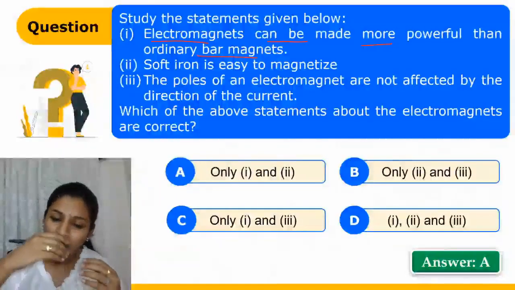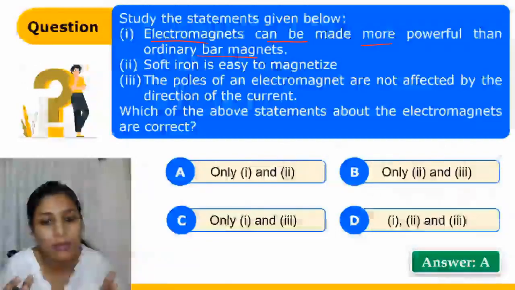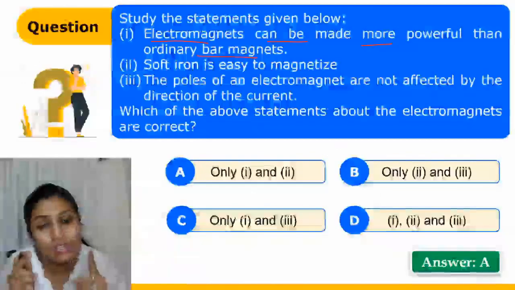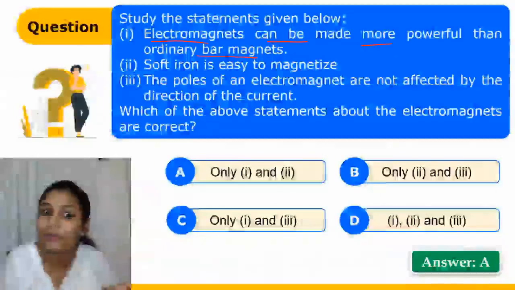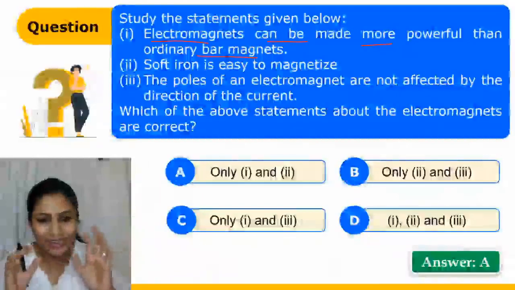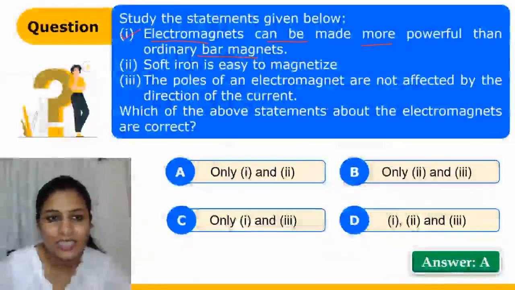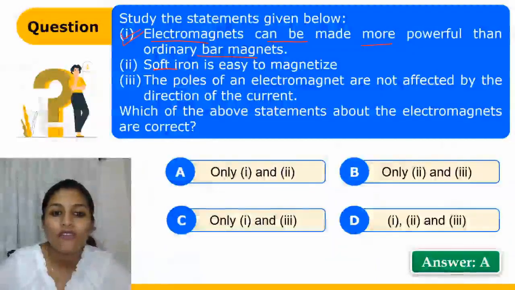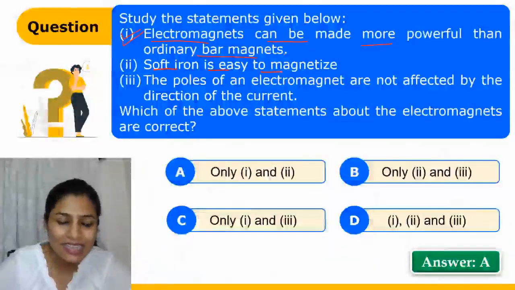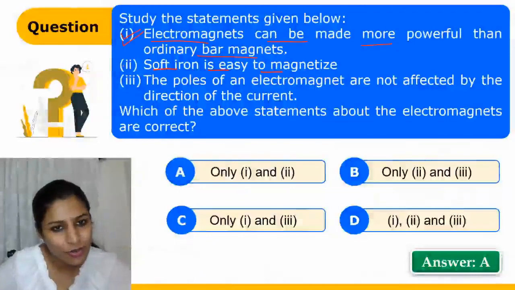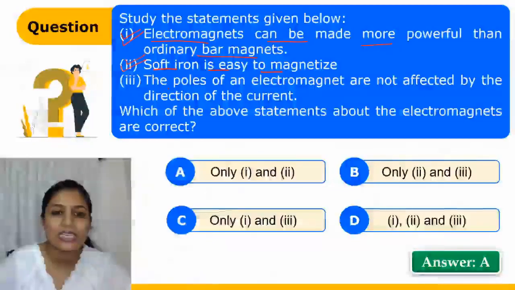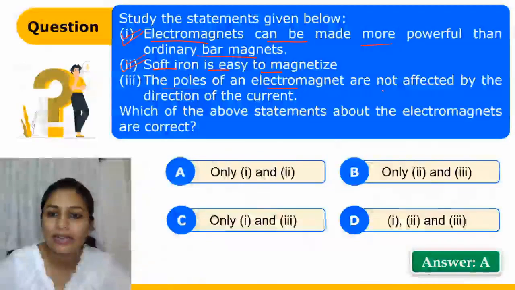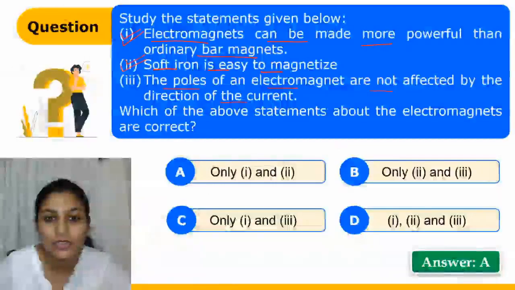So the amount of current that you are supplying to the magnet is going to decide the strength of the magnet, so it is going to be more powerful than the ordinary magnets. So the first statement is absolutely correct. Coming to the next option, soft iron is easy to magnetize. Yes, you can magnetize it. So this is also right. The third option is, the poles of the electromagnet are not affected by the direction of current.